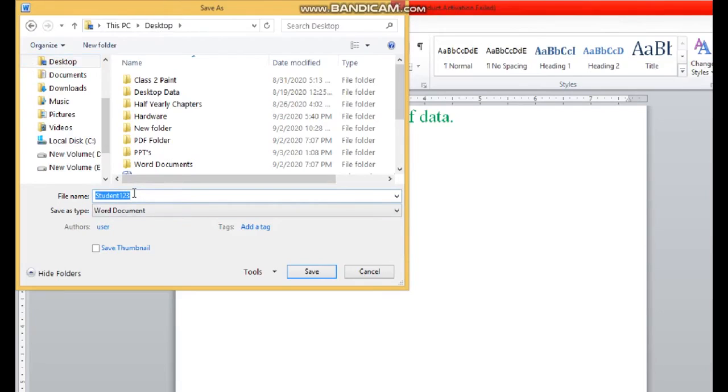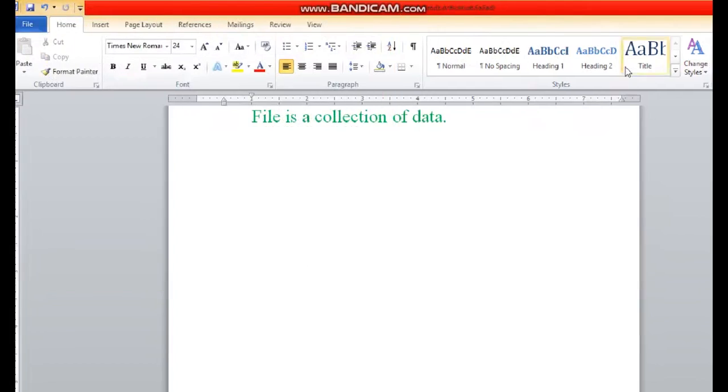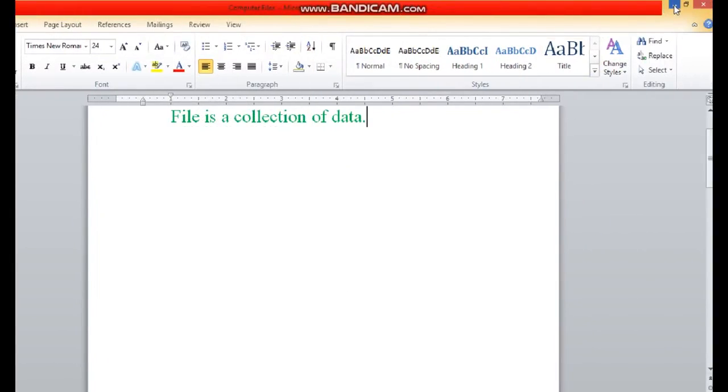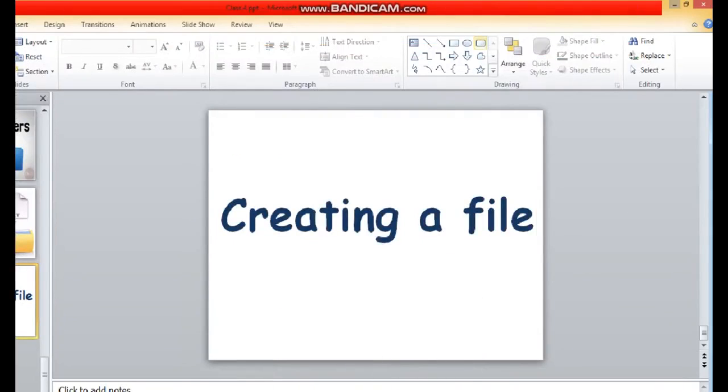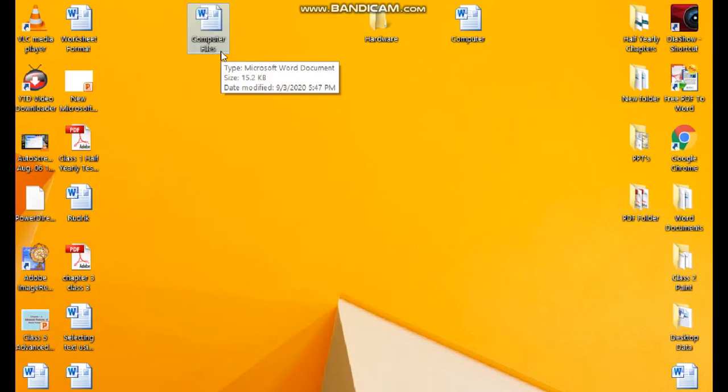Like I am giving the name of my file, computer files. So with this name I am saving my file on the desktop. Now we will check on the desktop also after clicking on save button. See here on the desktop, computer files. This file is created on the desktop. So in this way we can create the file.